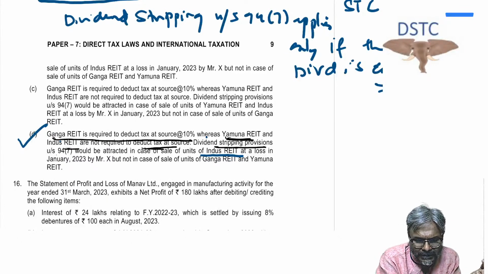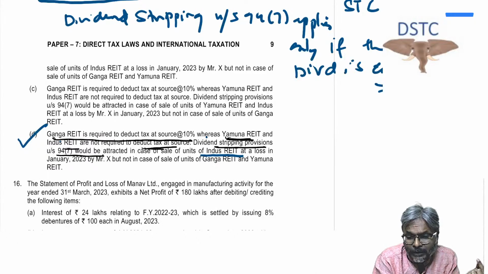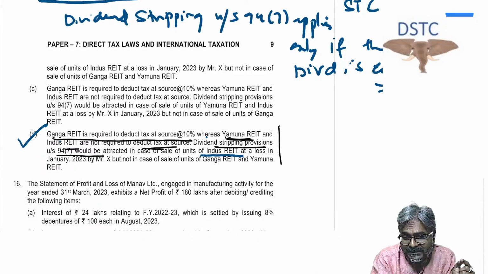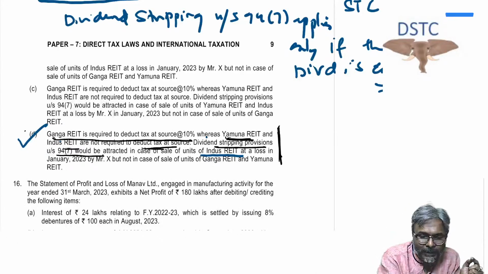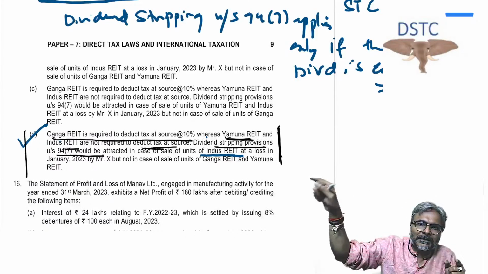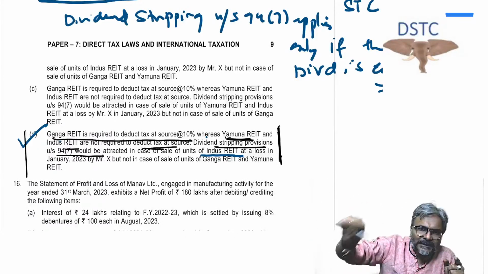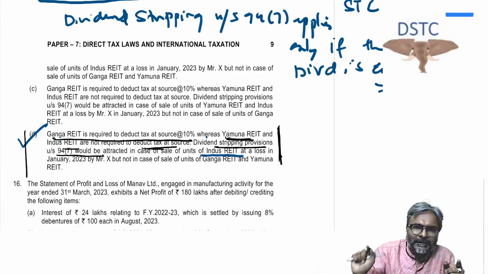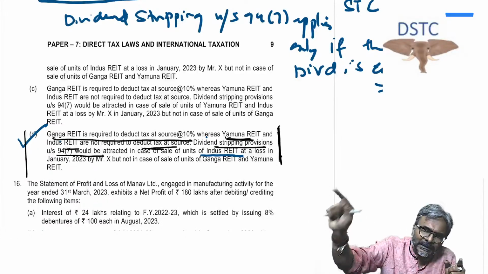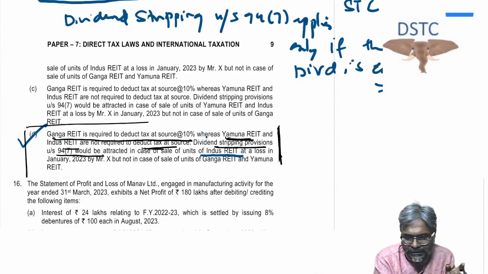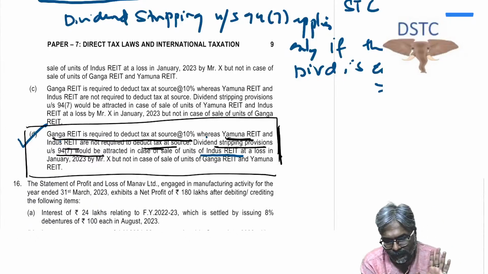Dividend stripping provision under 94.7 is applicable only in the last case, which is Indus REIT. Only in the last case. Why? Because the shares were purchased within 3 months before the record date. Hence dividend stripping is applicable only in the last case. So this is point number D. Just remember this for tomorrow, and that should be all.